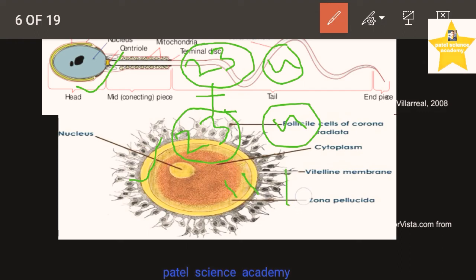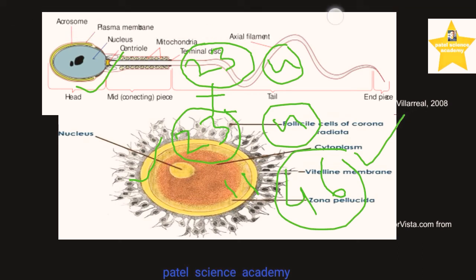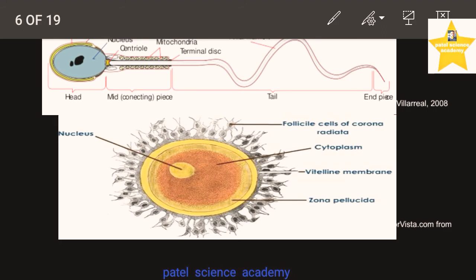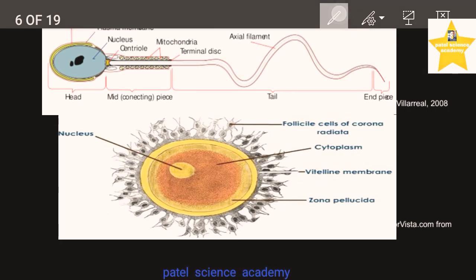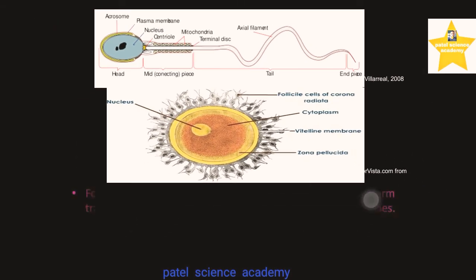So likewise the fusion between these two gametes from the male and female sides produces a cell with 46 chromosomes. This process is called fertilization, and as you know, this is the topic of our lecture number 6. So dear students, I hope you are understanding this topic. And let's see the next point.